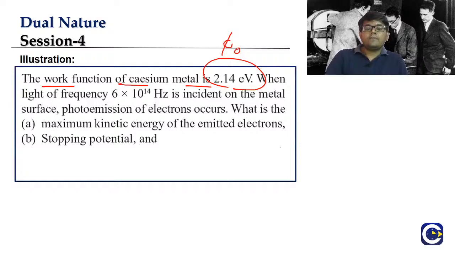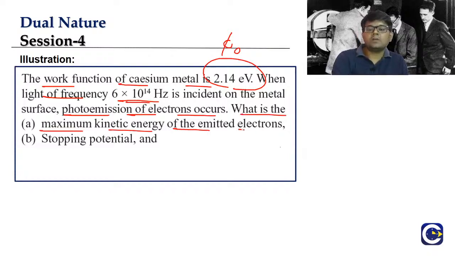When light of frequency 6 into 10 power 14 hertz is incident on the metal surface, what is the frequency of the light used here, guys? 6 into 10 to the power of 14 hertz. When this much frequency light is incident on the metal surface, photoelectric emission happens. Photo emission of electrons occurs. Then what is the maximum kinetic energy of the emitted electrons?